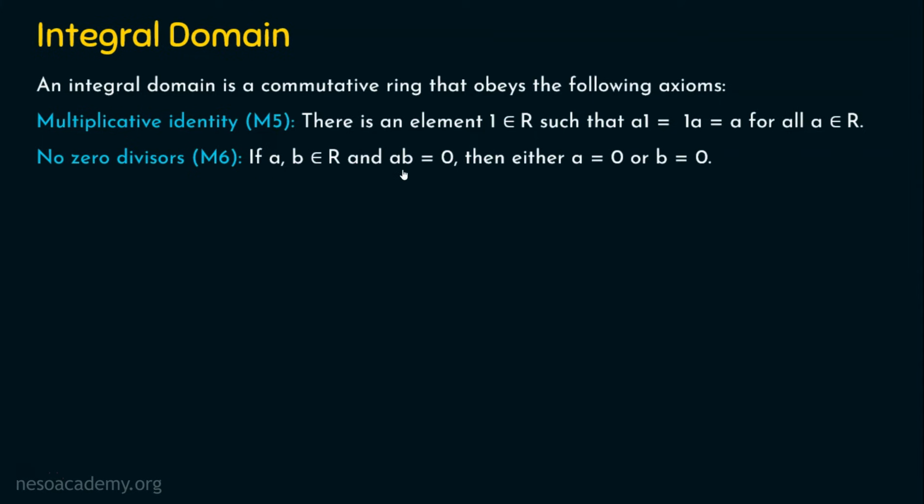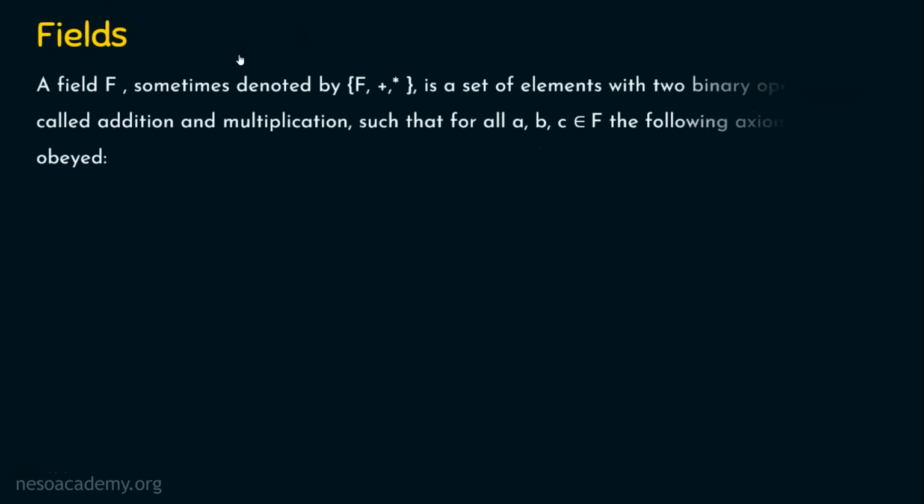If we are concerned about an integral domain, please note that it already satisfies A1 to A5, M1 to M6, where M5 and M6 are exclusively for integral domain, M4 is for commutative ring, and M1 to M3 is for rings. Let's see about fields now. What is a field?